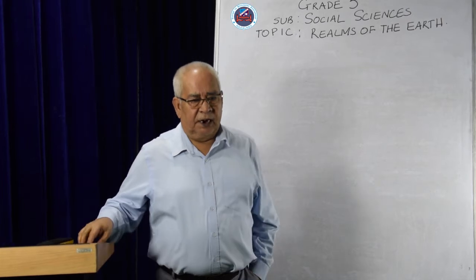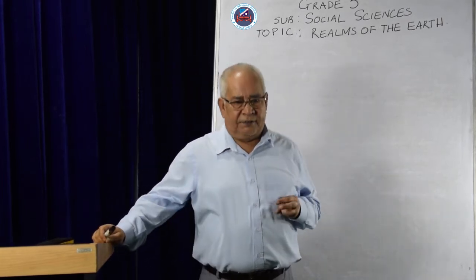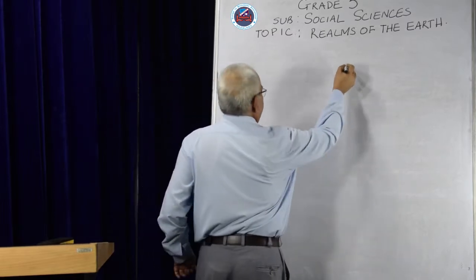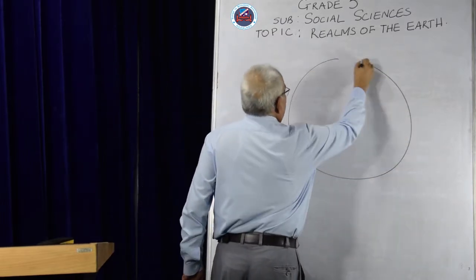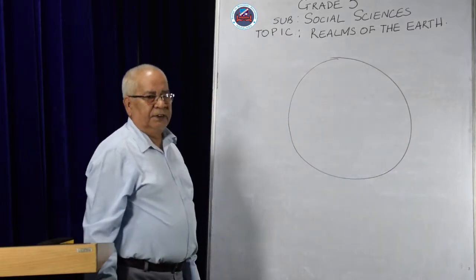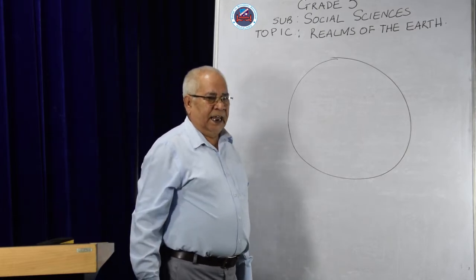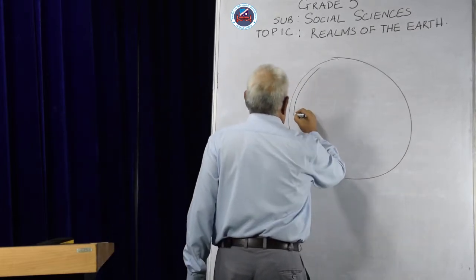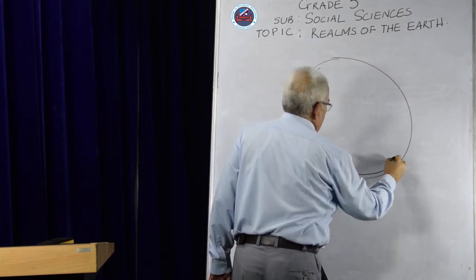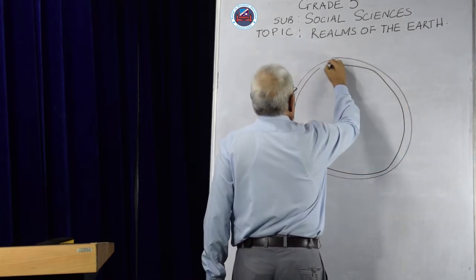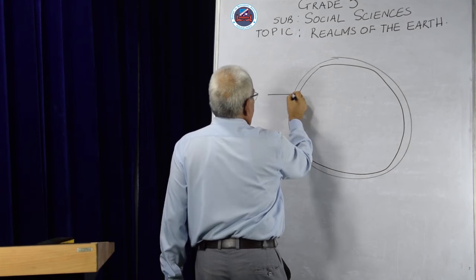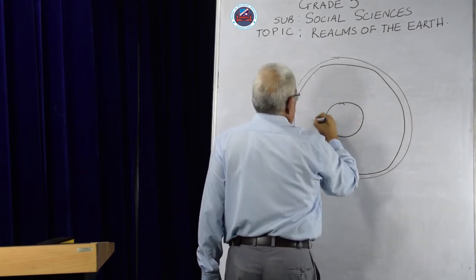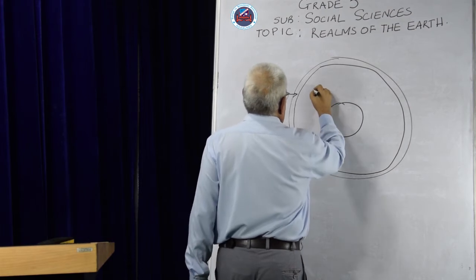Now let us talk about the lithosphere. The lithosphere consists of 3 levels. First one is the crust. That is the outermost layer of the earth. Then after that, we have the mantle. This is the crust. Then this is the core. And this one is the mantle.